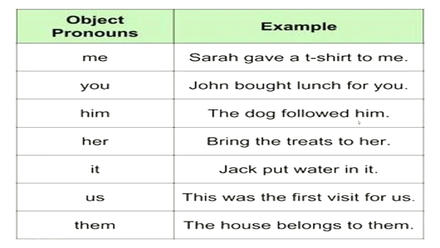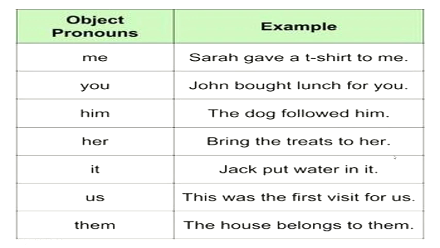The dog followed him. So him is the object pronoun of third person category. Bring the treats to her. Now she is changed to her. Children, if you read it with the words of subject pronouns, you yourself will understand that subject pronouns don't fit here. Like you cannot say the dog followed he. It is wrong. We cannot say bring the treats to she. That will be wrong. So she changes to her. He changes to him.